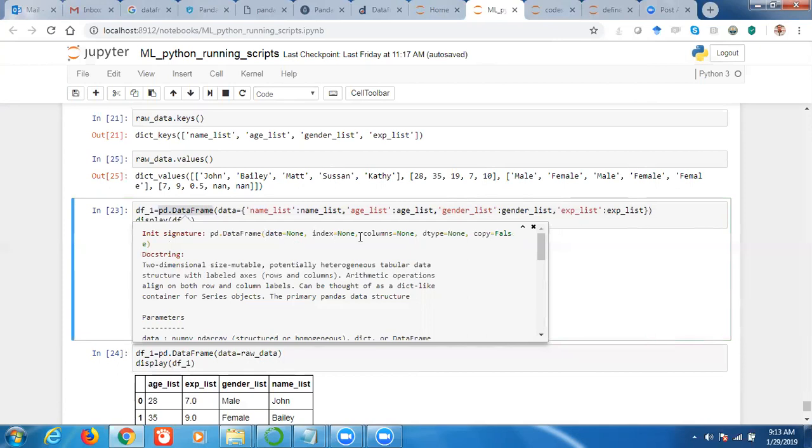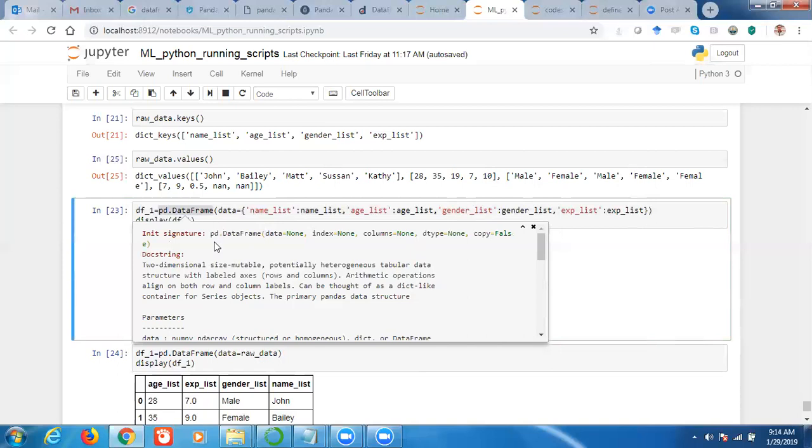Then there are other arguments also, but these arguments are already given default values, so there is no need to touch them until and unless we want to perform some changes, right? If we want to do something, then we need to give these values also. But here we have just created a data frame, so we only pass the data, and there is no need to give the argument name data also. We can directly pass the dictionary. Python will understand that we are passing the data.